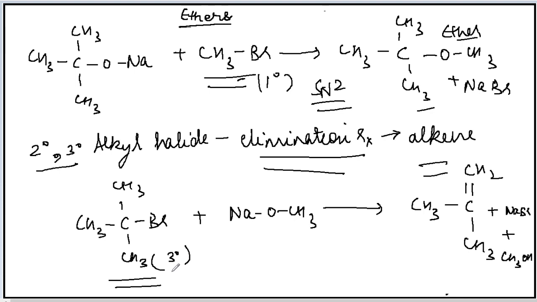Now in case you take the tertiary alkyl halide, why is the product formed not ether, only alkene? Because here this alkoxide group is not acting as a nucleophile. Instead, it reacts as a base, and as a result it forms the alkene. So it is not acting as a nucleophile here, whereas in the above case it is acting as a nucleophile. Therefore the reaction gives you ether.